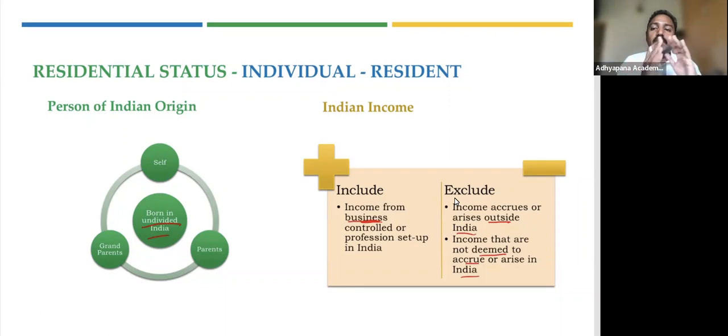So now we have understood the basic conditions. We have also understood the exceptions on how it must be. When do the days change? When is that second limb not applicable? When is the second limb becoming 120 days instead of 60 days? All this is for an individual to understand when he will be called a resident or non-resident.